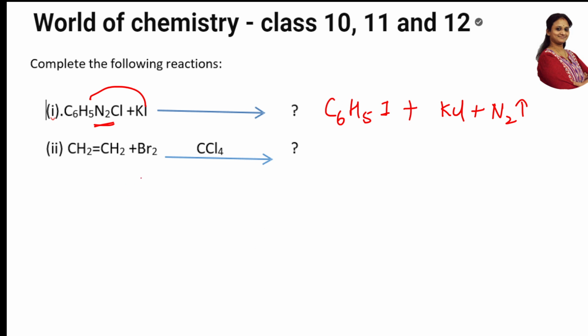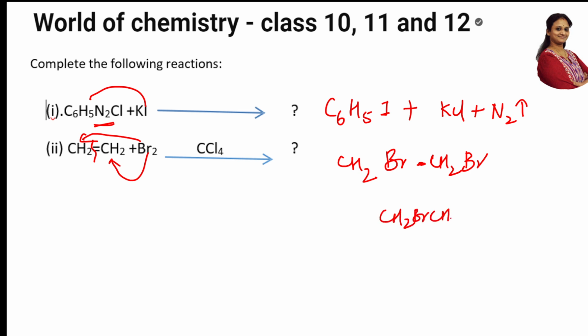Next, in CCl4, carbon tetrachloride, you're adding bromine. So the double bond breaks. One bromine goes and adds here, and one more bromine goes and adds here. What do you get? CH2Br and CH2Br. That's it. So you can write it completely like this also, instead of writing this bond: CH2Br, CH2Br. Easy question. Next question.